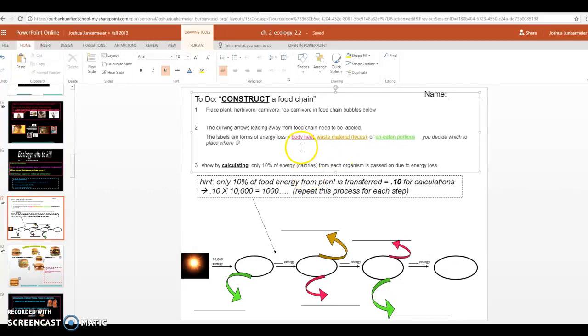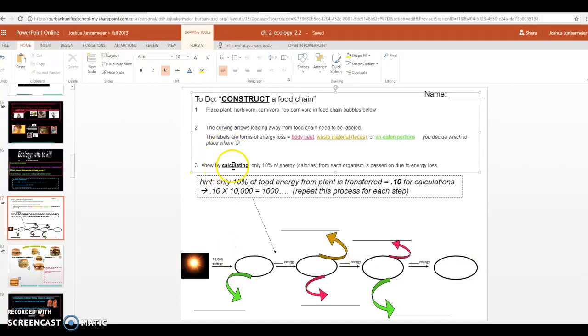Okay. Once you've done that, once you've labeled the arrows showing that along a food chain, energy is lost every step of the way because of body heat, energy loss. Not everything is eaten, and so sometimes it's pooped out as feces or expelled. And we don't always eat all of what we can. So the top carnivore isn't going to eat every single part of this animal. Therefore, it doesn't get all the energy.